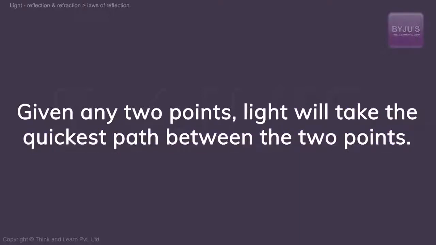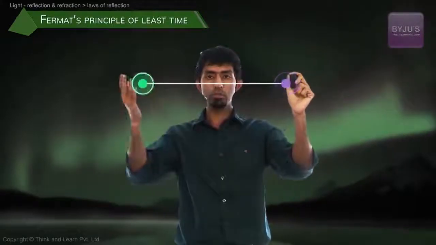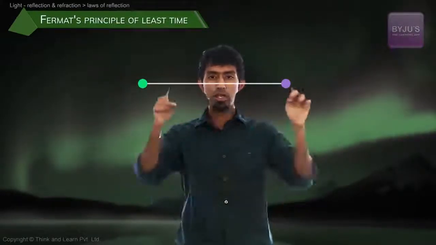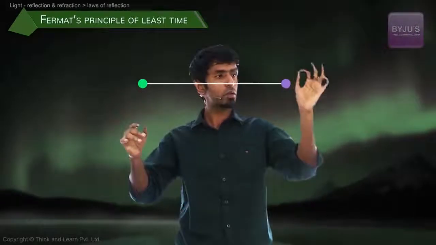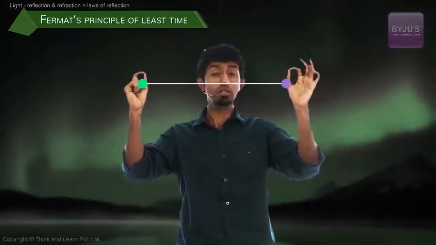And if you accept this, trust me, there is not a single thing else that you can't infer from this particular thing alone, and we'll show you how. Let us take 2 points within the same medium, right? And we all know that light travels at the same speed in a particular medium, right? Only when it goes from one medium to another, its speed might change. Now, why that happens, we'll go into it. So given 2 points within the same medium, what is the quickest path between them? It's also the shortest path, the straight line between them. So no wonder between one point and another point, light takes a straight line, because that's the quickest path.